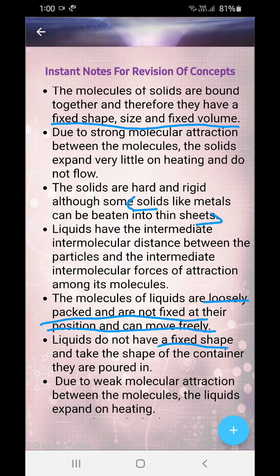Liquids do not have a fixed shape and take the shape of the container into which they are poured in, because they vibrate a little bit more than solids. They are not in their mean positions. Okay. Now, due to weak molecular attraction between the molecules, liquids expand on heating. Okay.